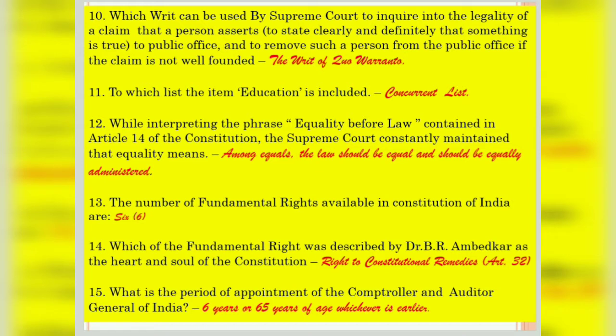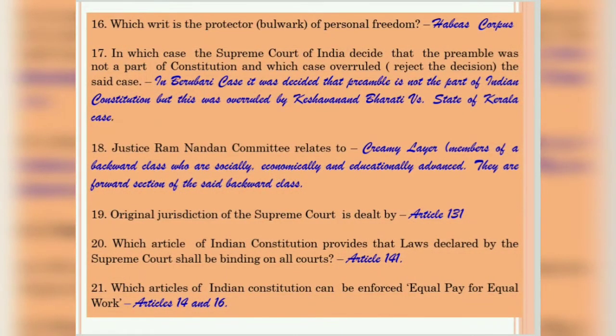Question number 15, what is the period of appointment of the Comptroller and Auditor General of India? It should be only 6 years or 65 years of age, whichever is earlier. Question 16, which writ is the protector of personal freedom? The writ is habeas corpus.